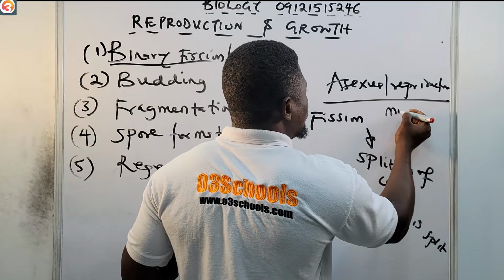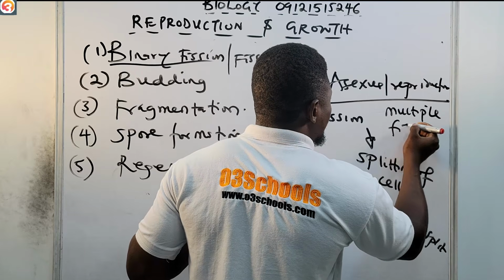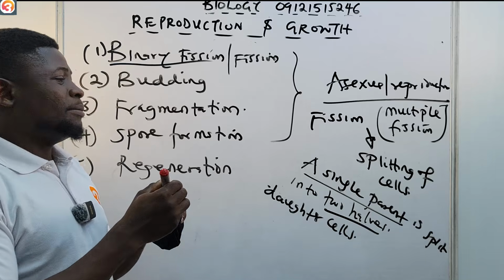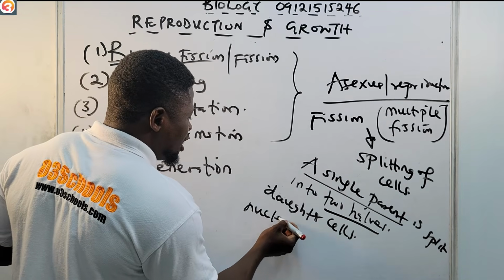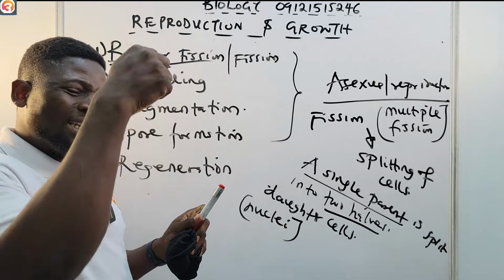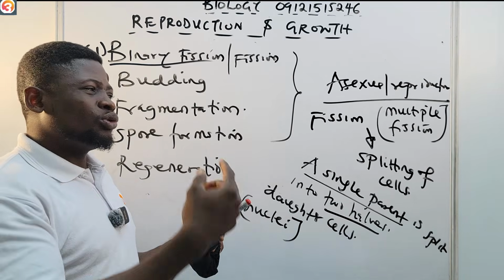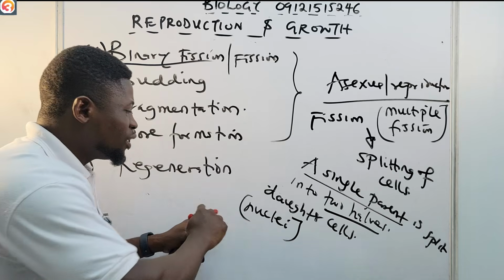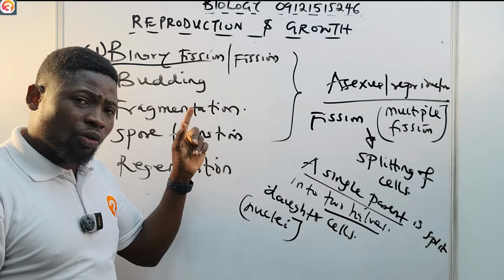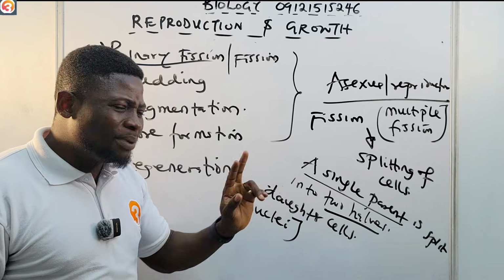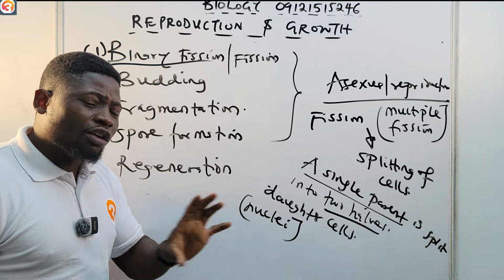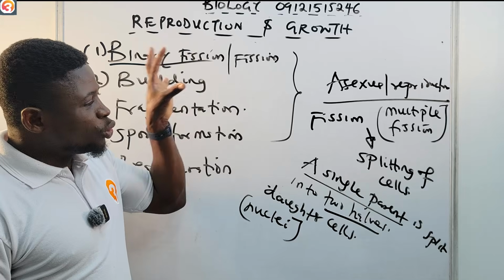They also have the multiple fission. In multiple fission, a single parent is split into many nuclei, with each one identical to the parent. Also for binary fission, a single parent is split into two halves, or two offspring or daughter cells, with each of these offspring identical to the parent.